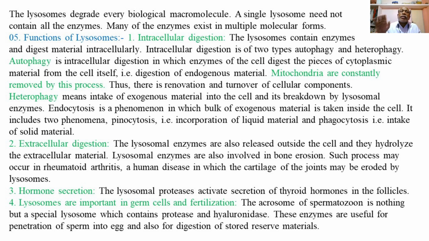Many of the enzymes exist in multiple molecular forms. A single lysosome need not contain all the enzymes.